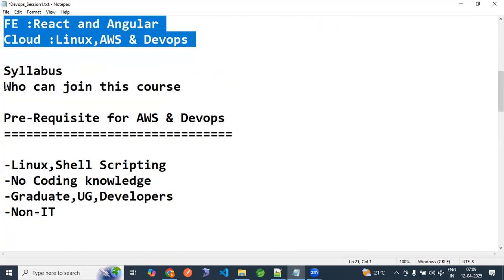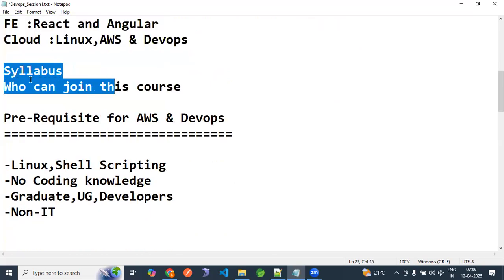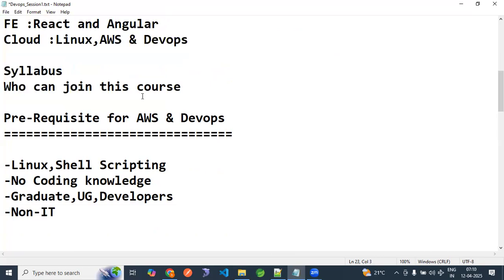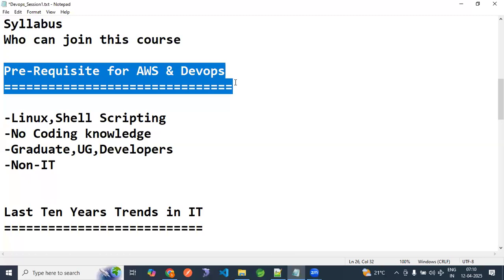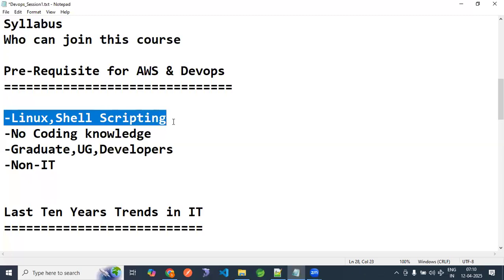Yesterday we discussed the syllabus, who can join this course, and what the prerequisites are. I mentioned that Linux shell scripting is required for this course, which I am going to cover. And about the syllabus as well.